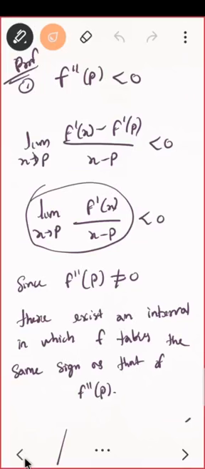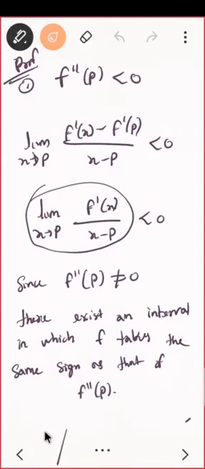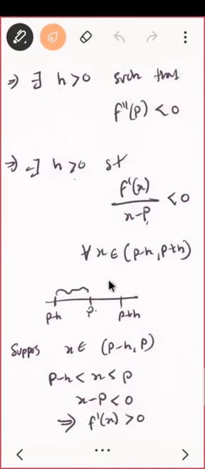Do you agree? I started with the double derivative negative, and I proved that I can conclude that my point p is a local maximum. Is the proof clear to you? Just go through the proof once again. I started with the definition. I see that this limit is less than 0. What do you mean by limit less than 0? That means there will exist some h such that this is less than 0, in the interval x belongs to p minus h and p plus h.